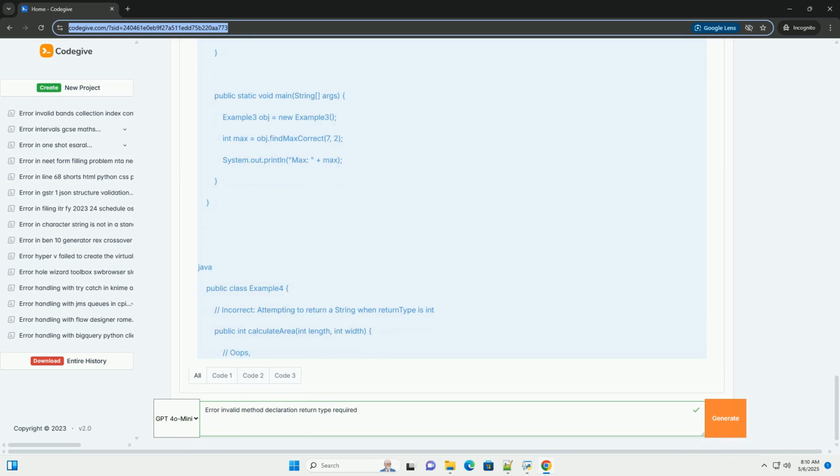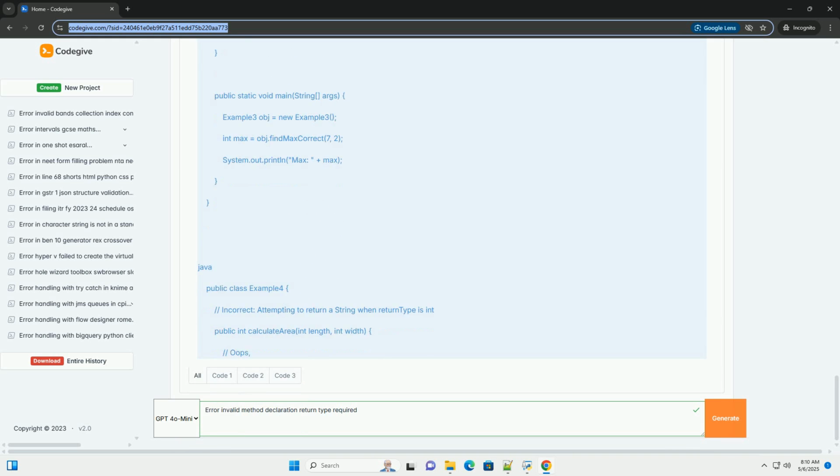3. The error, invalid method declaration, return type required. This error arises when the compiler encounters a method declaration where the return type is missing or invalid. It's like the compiler is saying, hey, you told me you're defining a method, but you didn't tell me what kind of data this method is supposed to give back, if any.